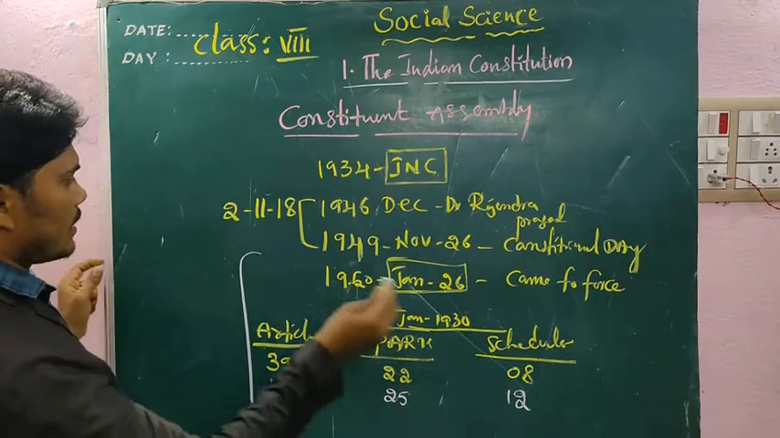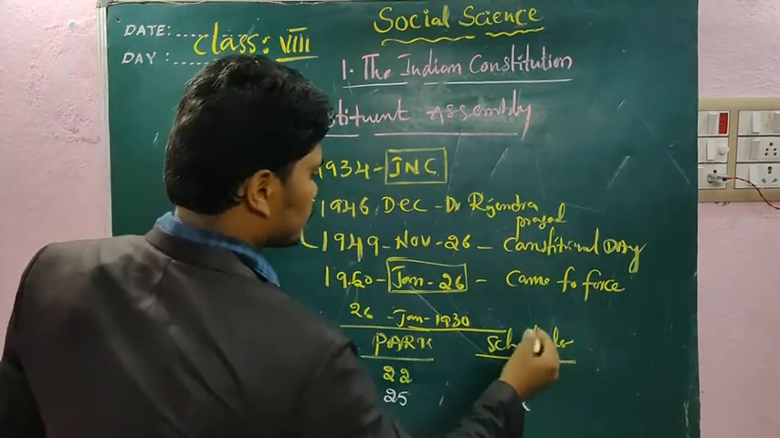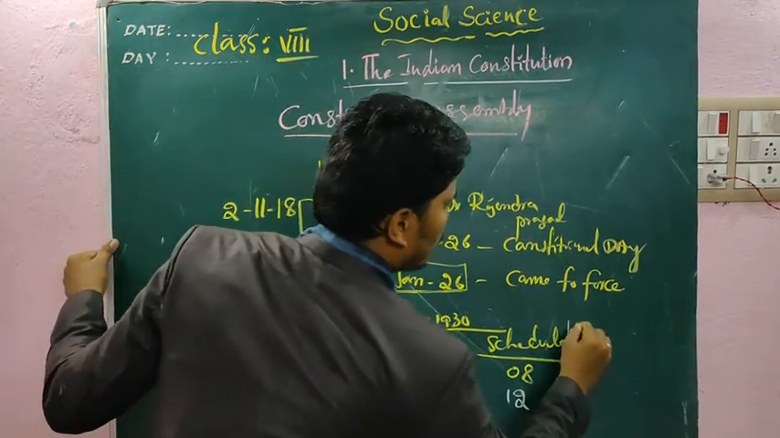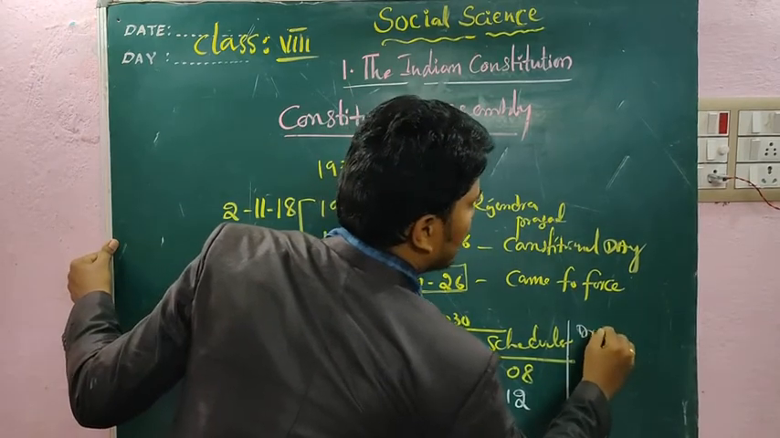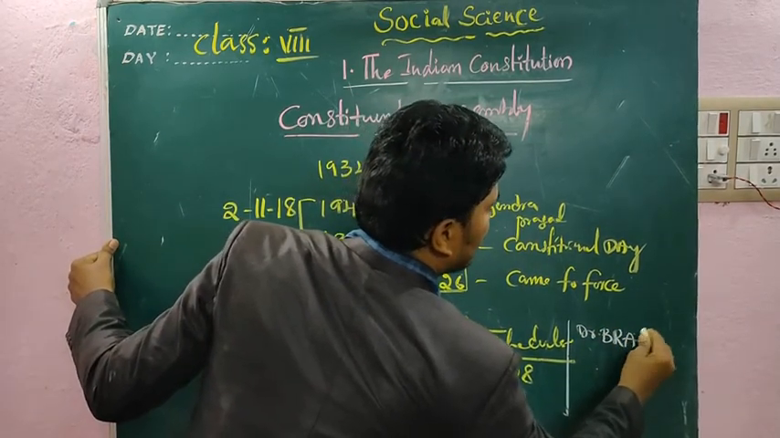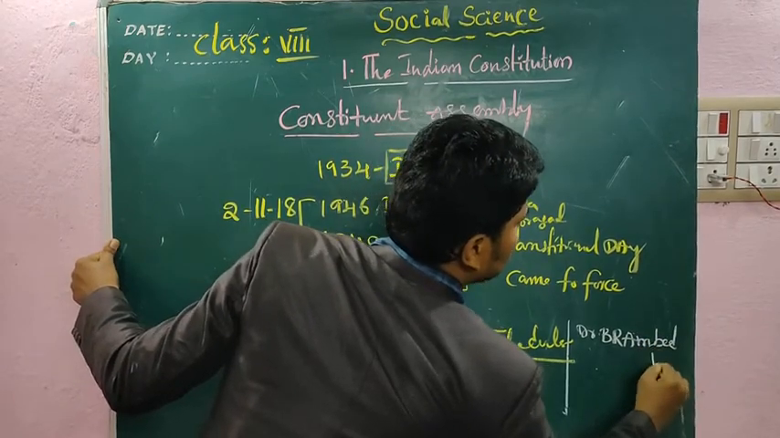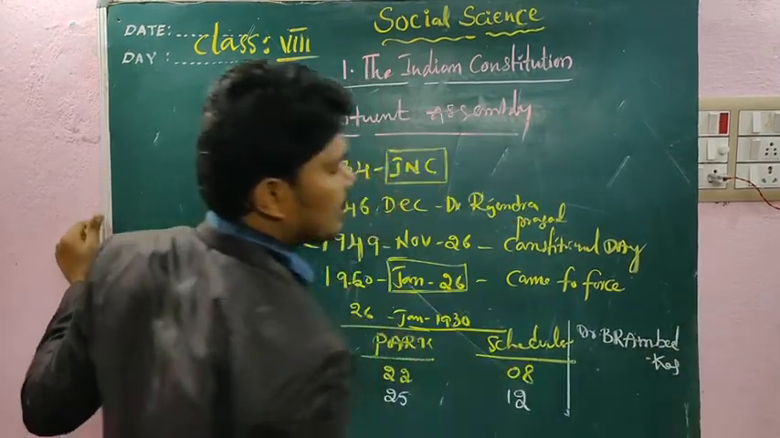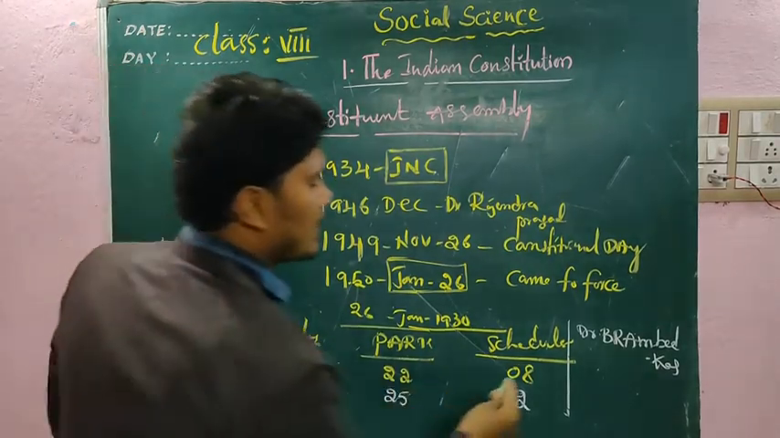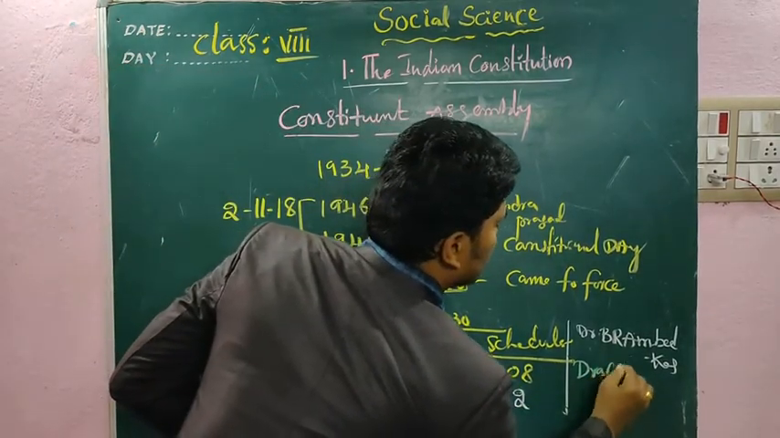Yes, who is the head of the drafting committee? Who is the head of the drafting committee? Whole and sole responsible, Dr. B.R. Ambedkar. Dr. B.R. Ambedkar is the head of the drafting committee. Which committee? The drafting committee.